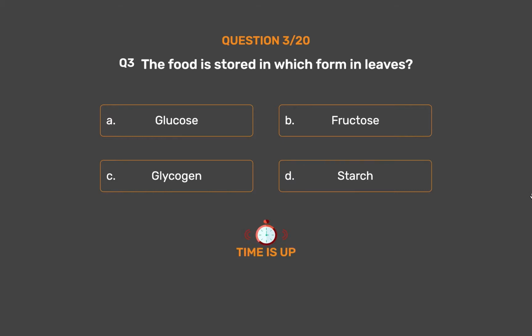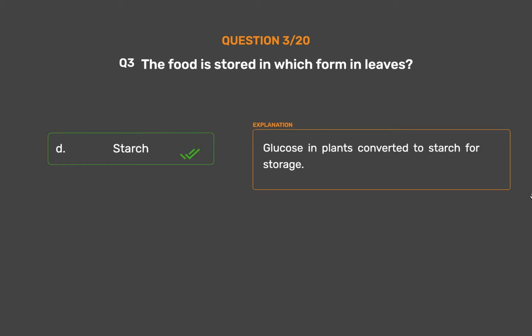The correct answer is option D. Starch. Glucose in plants is converted to starch for storage.